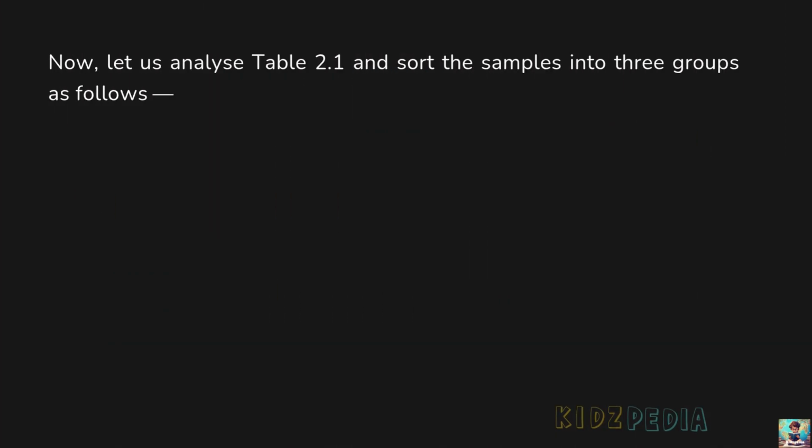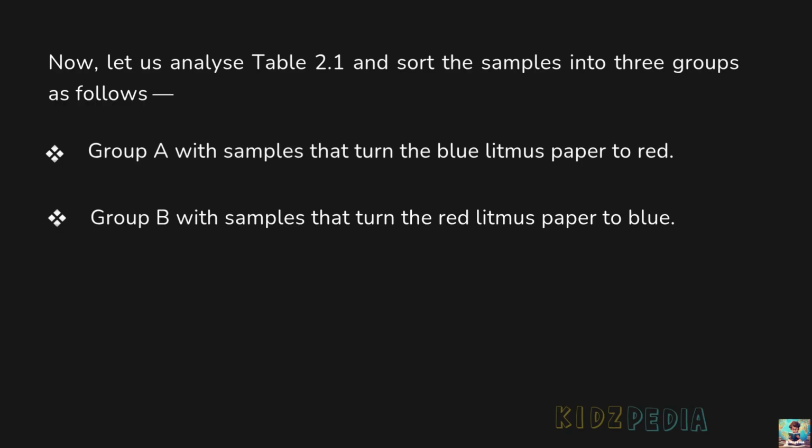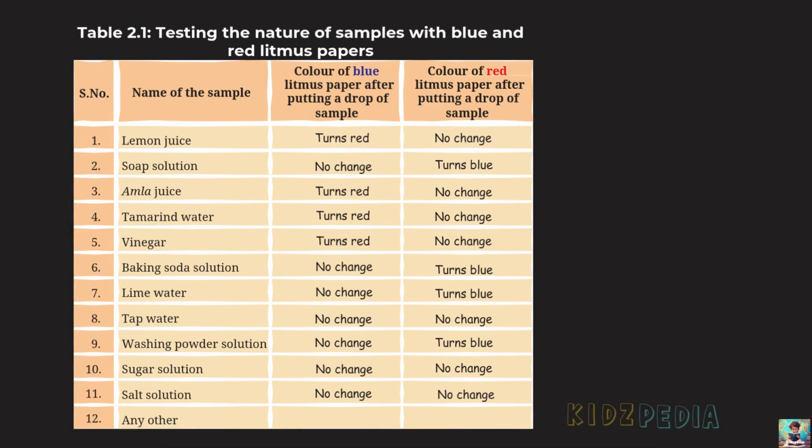Now, let us analyze table 2.1 and sort the samples into three groups as follows. Group A with samples that turn the blue litmus paper to red. Group B with samples that turn the red litmus paper to blue. Group C with samples that do not affect either of the two litmus papers. Record the data in table 2.2.